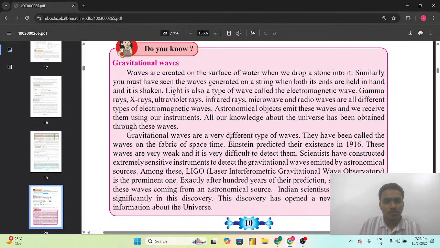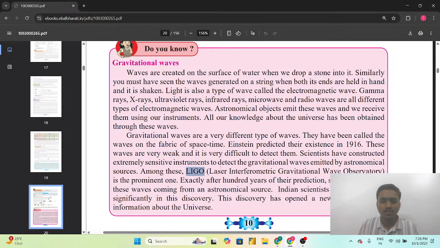So gravitational waves are a very different type of wave. They have been called the waves of the fabric of space-time. Einstein predicted their existence in 1916. These waves are very weak and it is very difficult to detect them. Scientists have constructed extremely sensitive instruments to detect the gravitational waves emitted by astronomical sources.